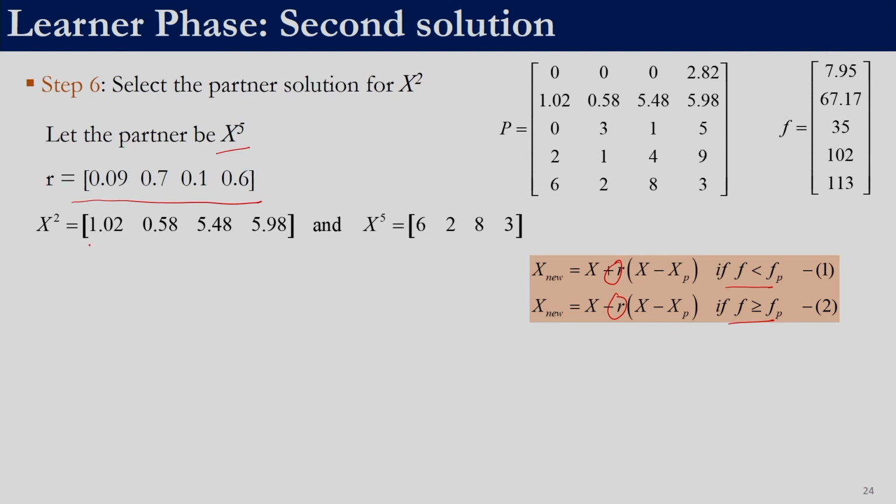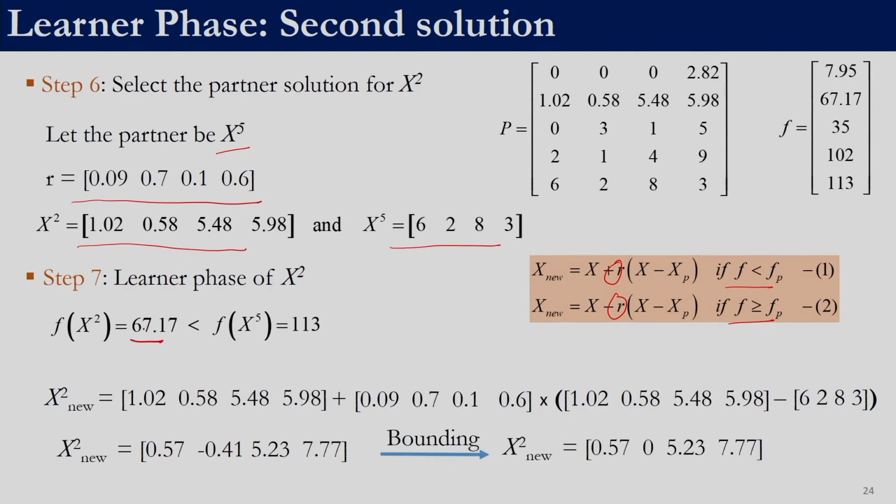So, the solution that is undergoing learner phase is x2 and the partner is x5, and we know the fitness function of both the solutions. The second solution has a fitness function value of 67.17 and the fifth solution has a fitness function value of 113, right. So, since f is less than fp, where f is the current solution which is undergoing learner phase, and fp is the partner which we have selected, 67.17 is less than 113. So, we are supposed to use the first equation because of this condition.